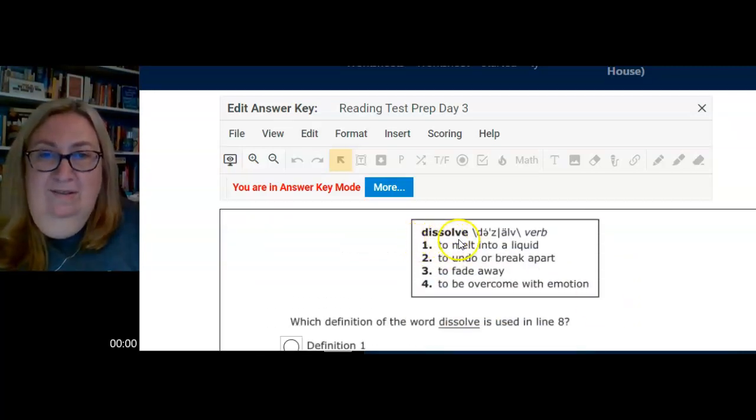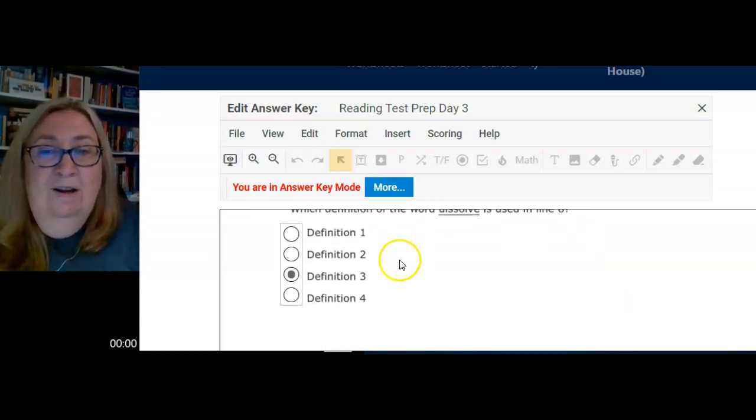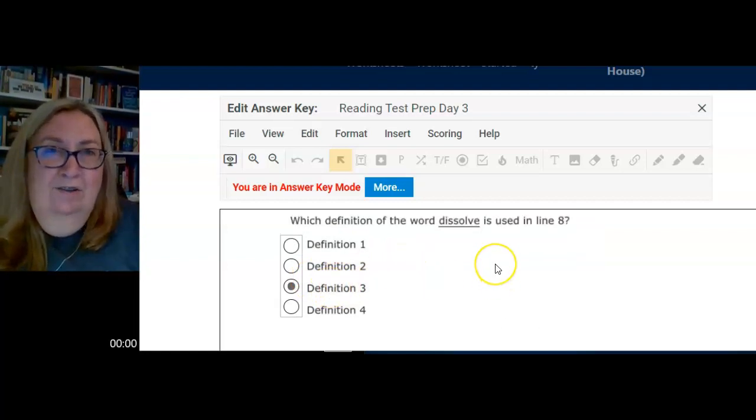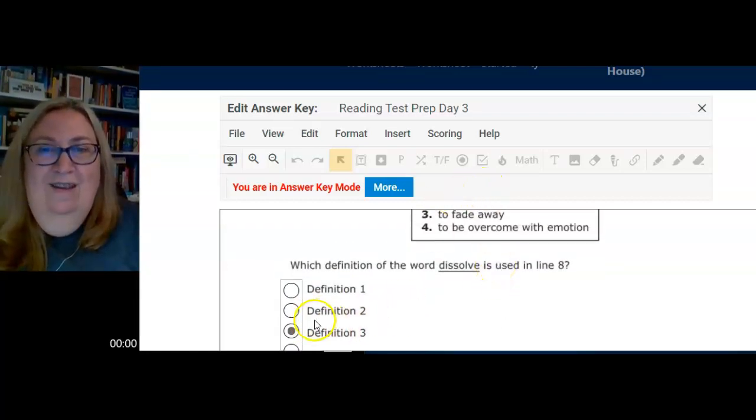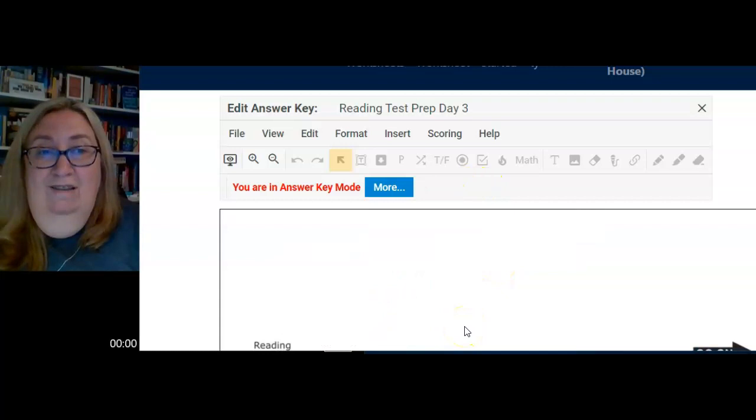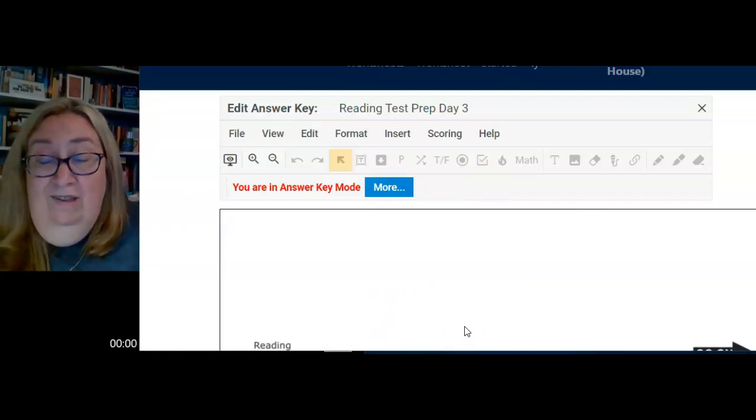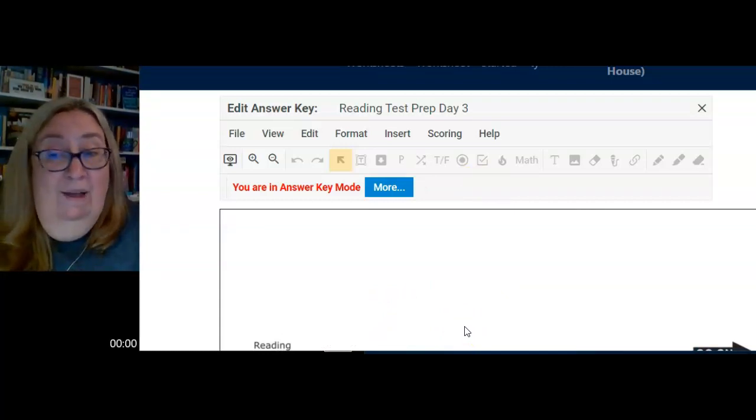And when we talk about dissolving, the factories and the stores dissolving, they're not melting into a liquid. They're not breaking apart, but they are fading away because they're further behind us now. So if you chose definition 3, now you can click I'm done. Go back to your Google Classroom, mark as done, and you're actually done.